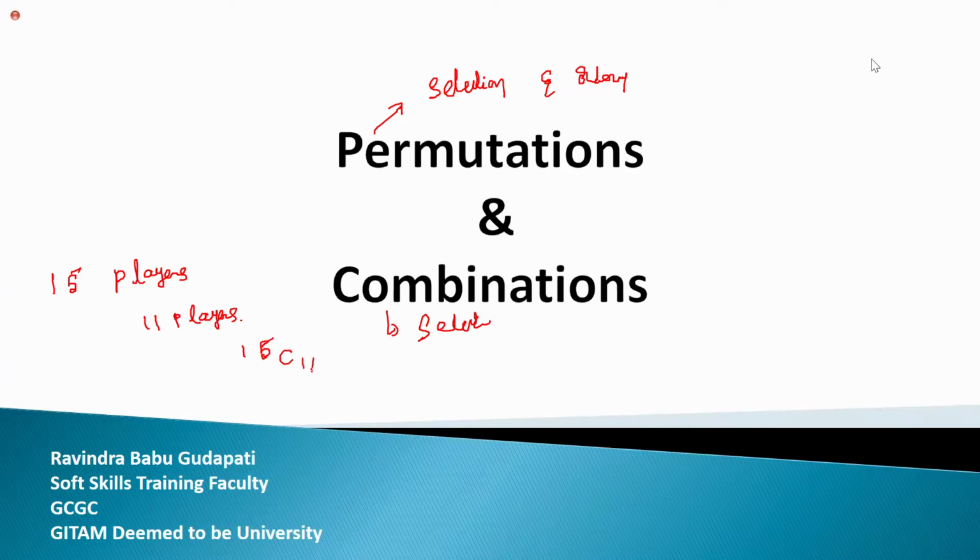Order doesn't matter. But if I want to pick a captain and vice captain as well, then order matters. So for certain groups of things, order matters, guys. Permutation means the number of ways of arranging the given elements. It can be books, numbers, or people. Combination means selecting, where order doesn't matter.